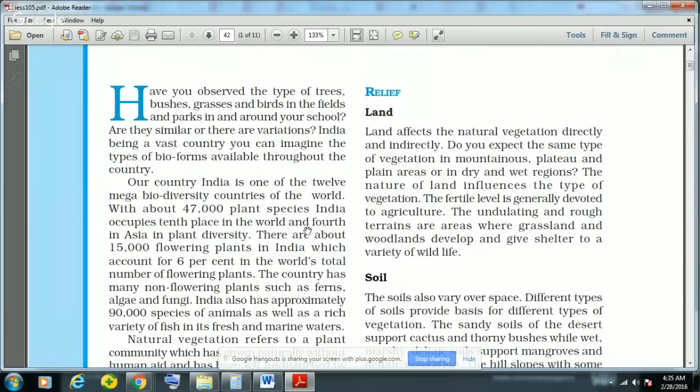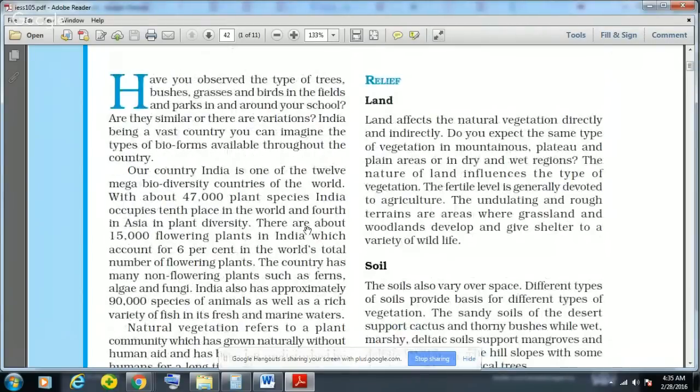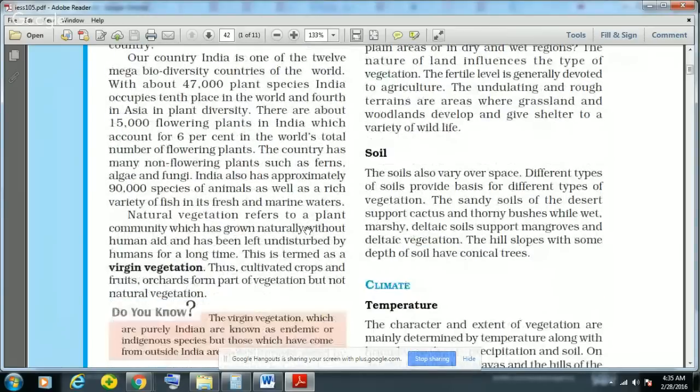So the first most important factor which affects the diversity of flora and fauna is relief, and relief has two components. The first component is land and the second is soil. These two factors, land and soil, affect the biodiversity. The second factor is soil.